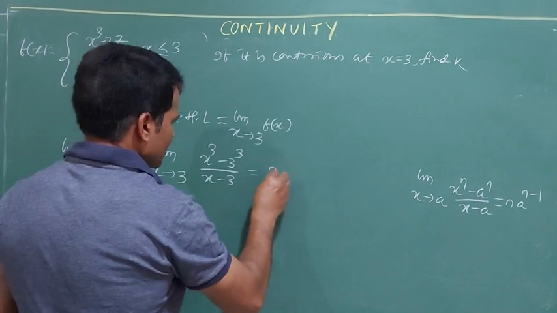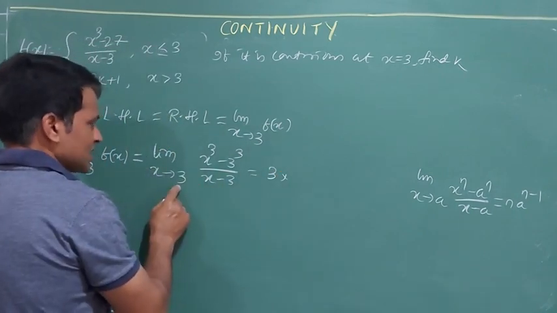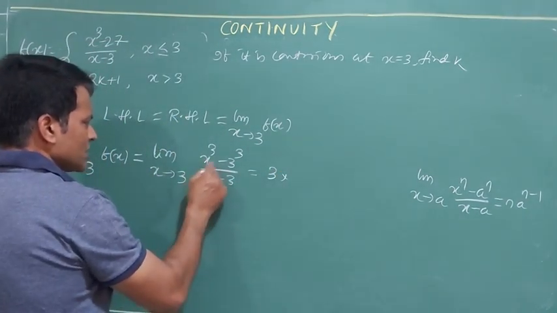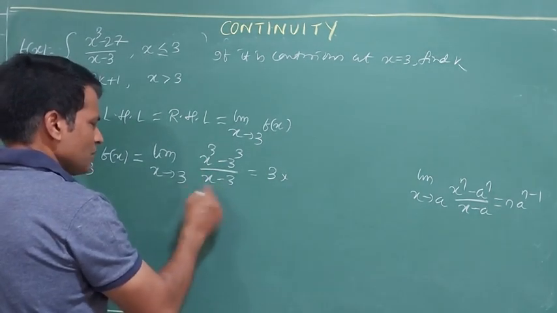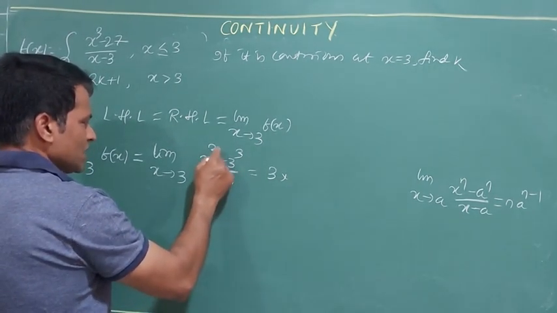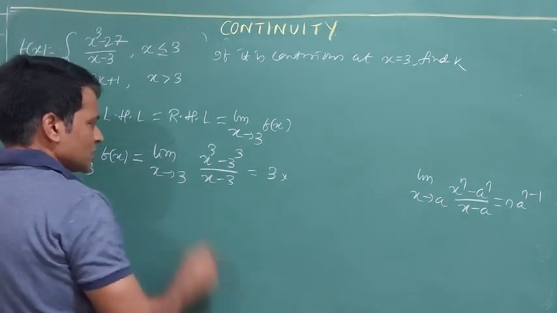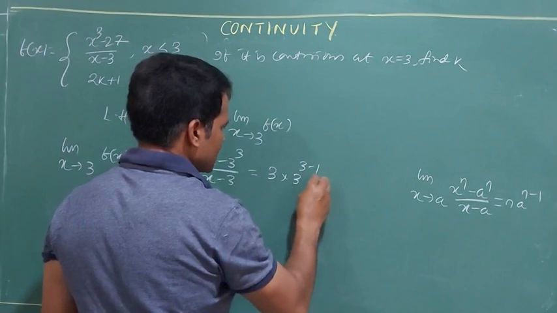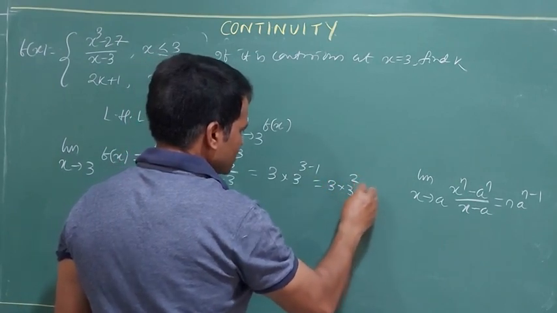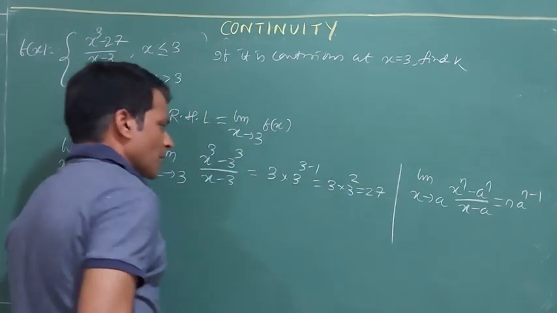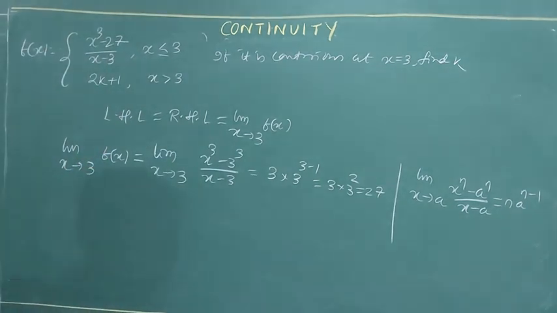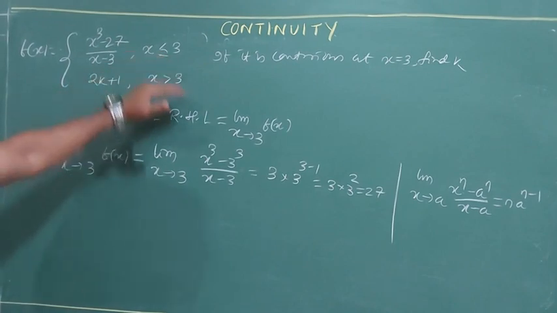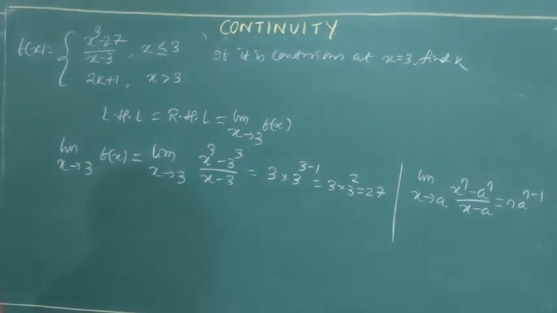Here it is in the form of 0 by 0. If I replace x tends to 3, 3 cube minus 3 cube by 3 minus 3 is 0 by 0 form. So I will replace n is equal to 3, n is the power, and a is equal to 3. So n a to the power n minus 1 is 3 into 3 to the power 3 minus 1, that is 3 into 3 square, that is 27. So at the point x equal to 3 I got 27. LHL, if you calculate, is also going to give you 27. So I am not going to do it, just saving time. So I go for RHL.